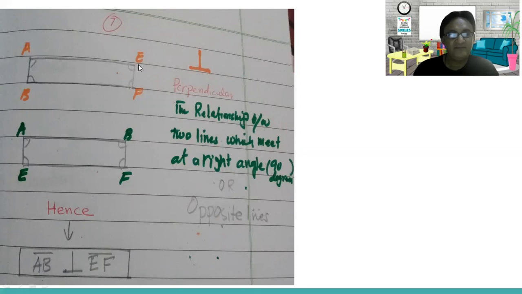AB is the opposite or perpendicular to EF in this figure. Yes, correct. Both are making angles of 90, and these are the opposite lines. So hence, AB is perpendicular to EF. I hope that's the answer.